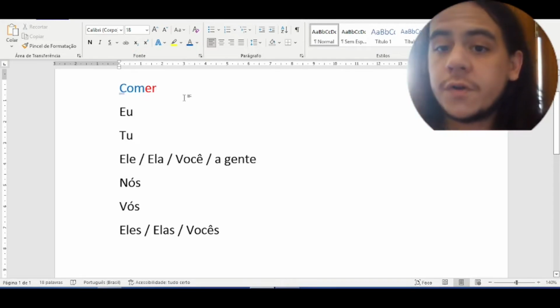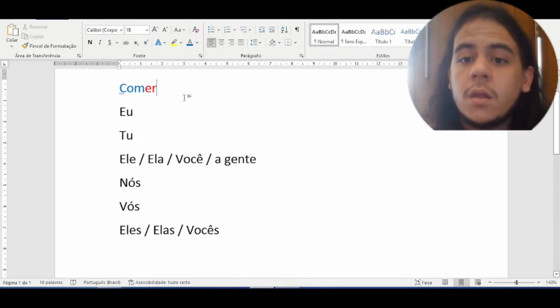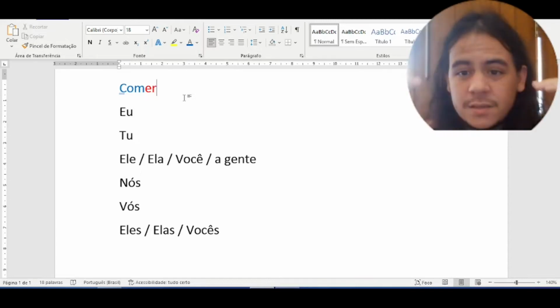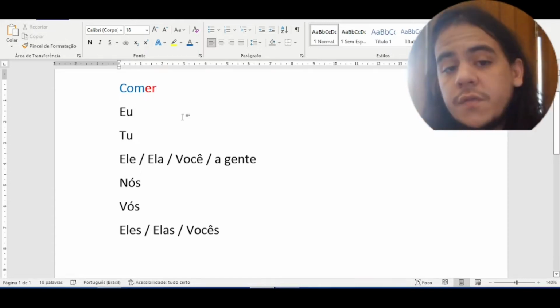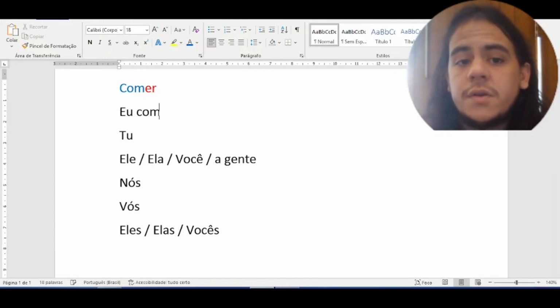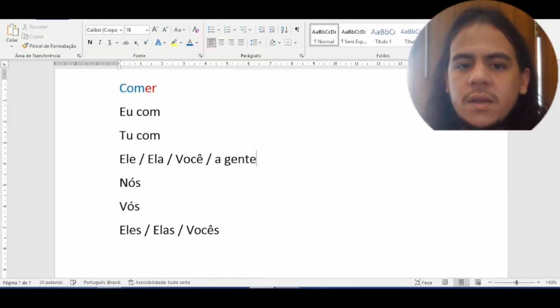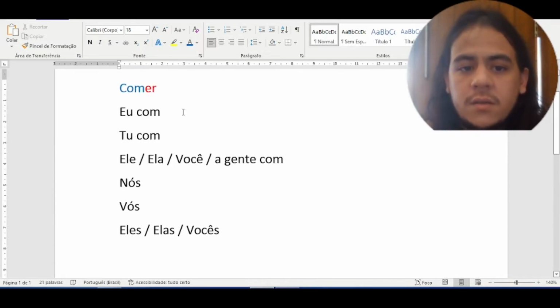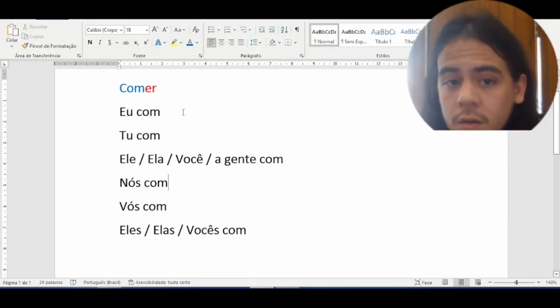In a regular verb, the radical will repeat in each person. So in the first person singular, we have the radical, in the second person singular, the third person singular, in the first person plural, second person plural, and third person plural, we have the same radical.